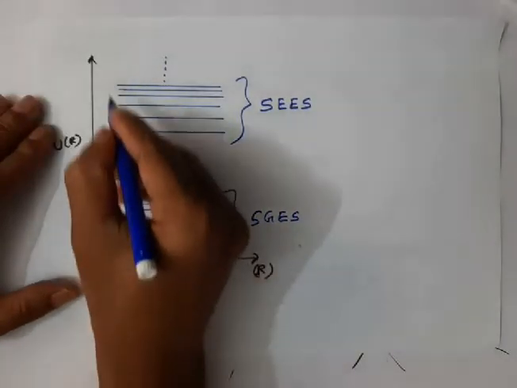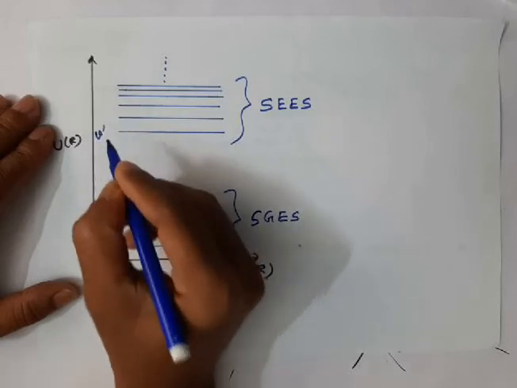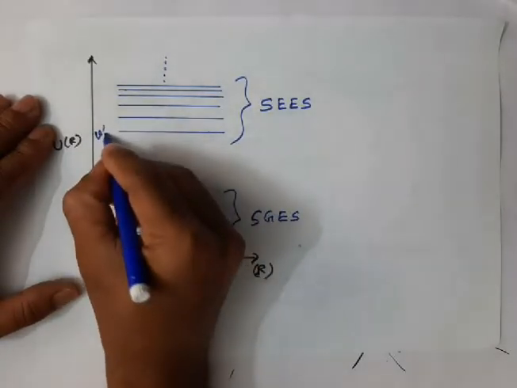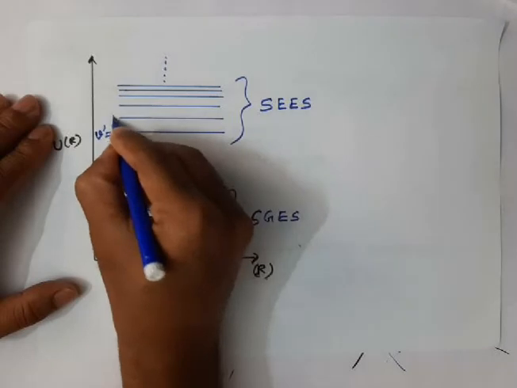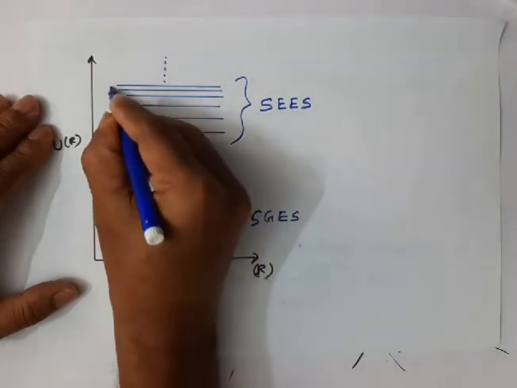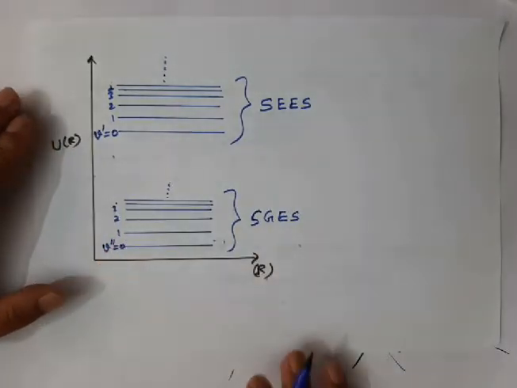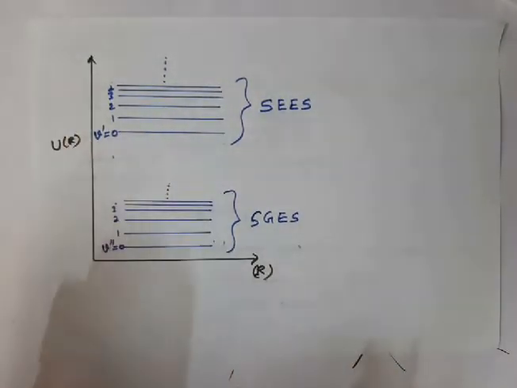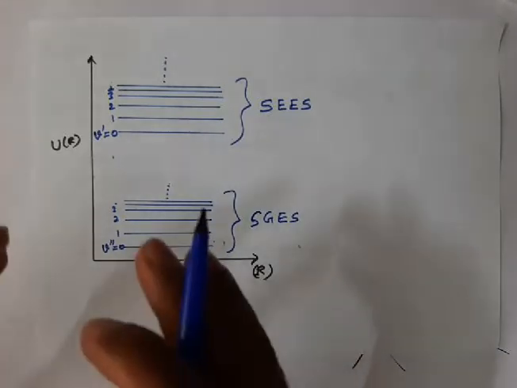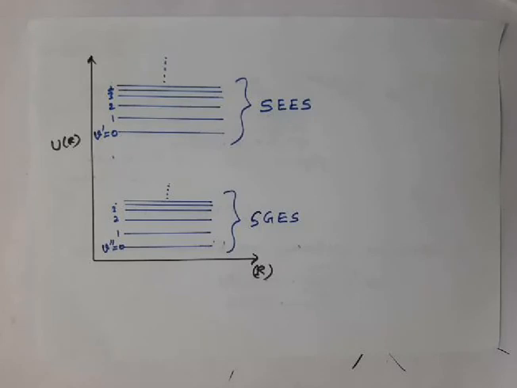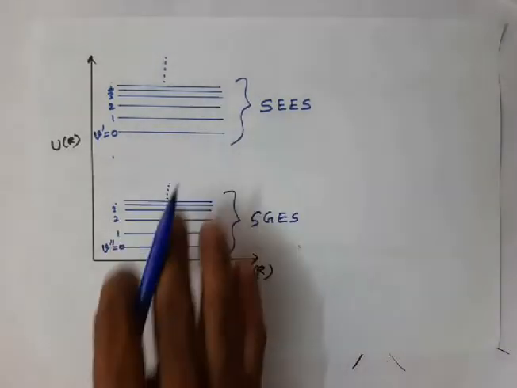These vibrational states we represent, by conventional representation, as V prime equal to 0, then 1, 2, 3, 4, etc. Here also we have 1, 2, 3, 4, etc. My aim is to show the vibrational levels, so for the time being don't worry about the potential curve. The potential curve is definitely there, but I am just showing this without it.